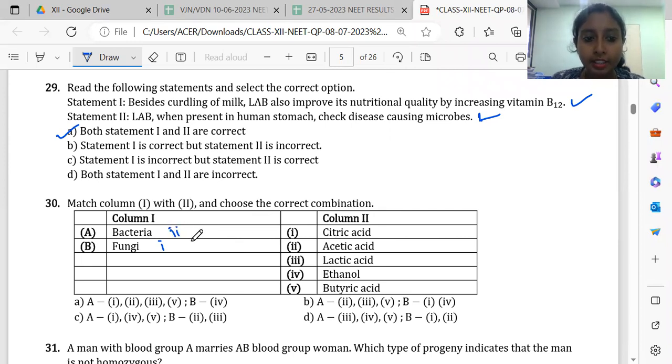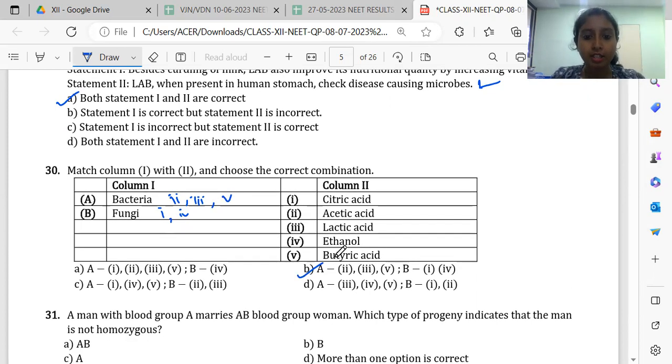Then lactic acid bacteria, so it comes under bacteria. Ethanol is by yeast. Yeast is actually fungi. Then butyric acid, Clostridium butylicum, which is bacteria. So answer will be option B.